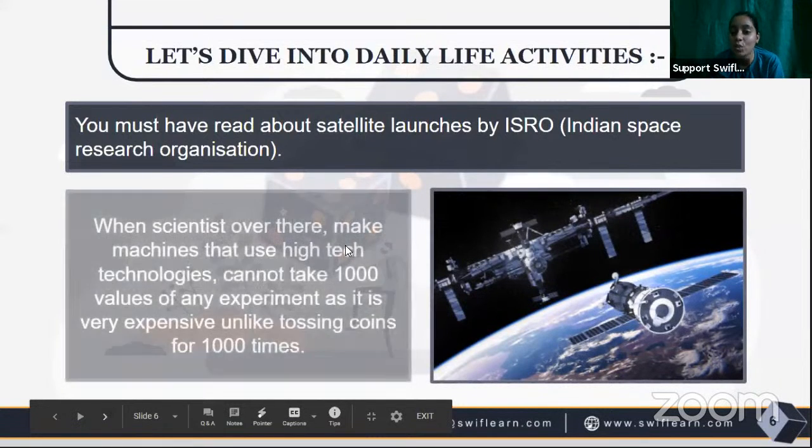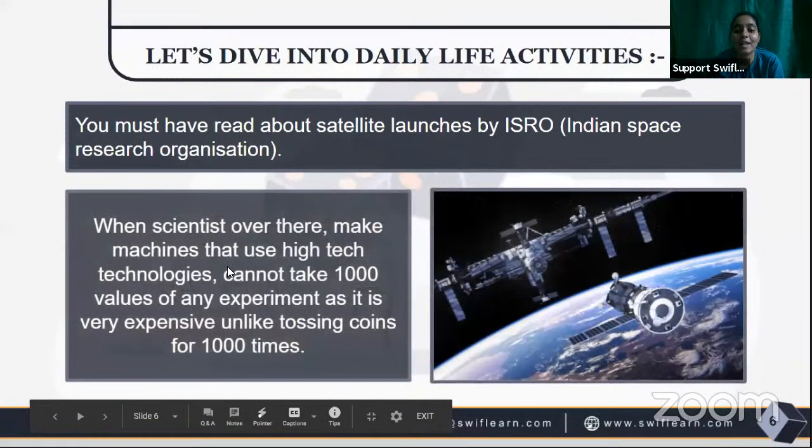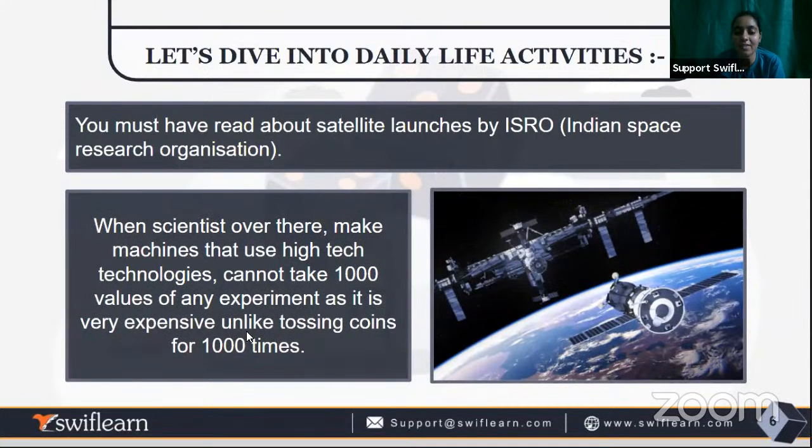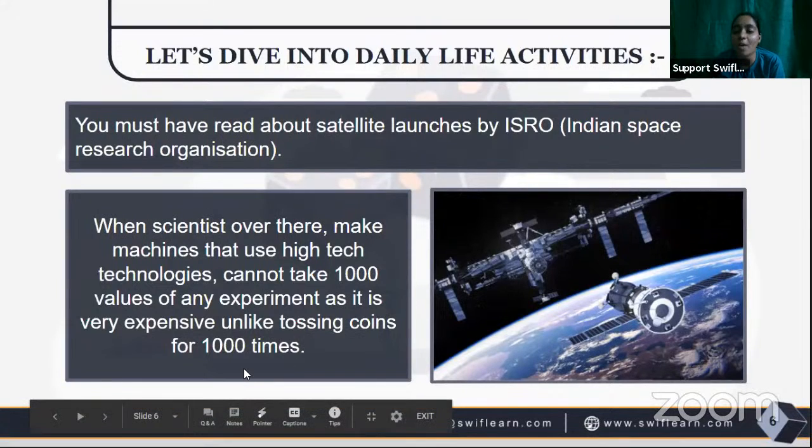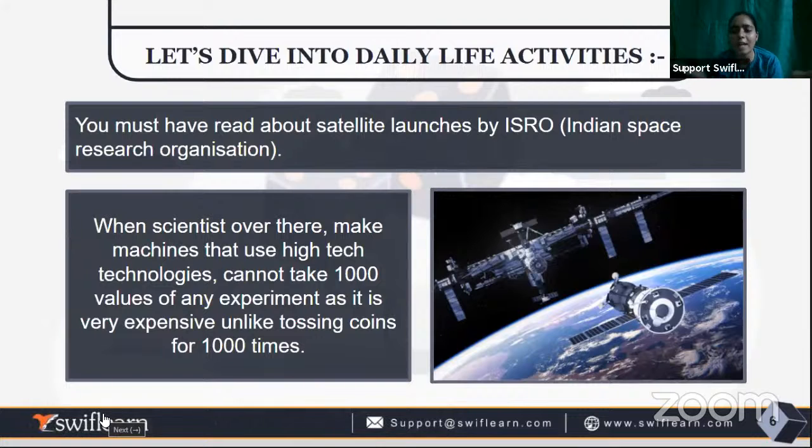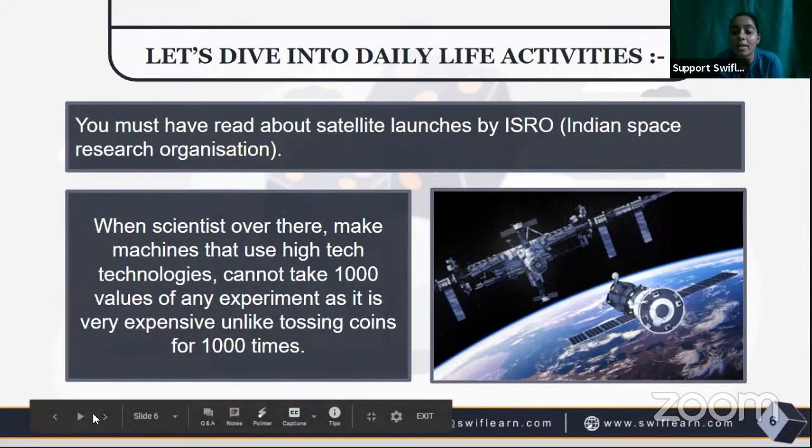So when scientists make machines that use high-tech technologies, they cannot take a thousand trials of any experiment, as it is very expensive, unlike tossing coins a thousand times. Obviously, for example, I have a coin, I can toss it thousands, millions of times. I have a lot of time, I can do that. But when it comes to a satellite, seriously, we can't take that risk. With a satellite, we have to see whether we will be able to perform the experiment again and again.